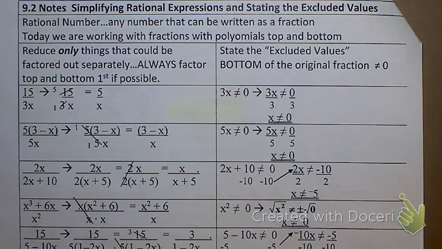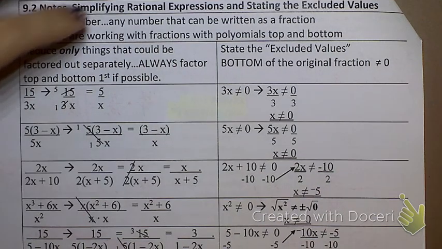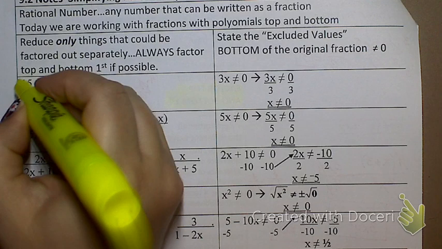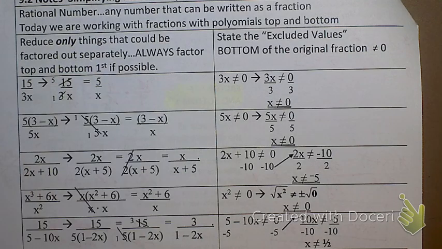I want to talk to you about this. On this page, this is simply another page of examples that are already done for you. Let me step back. It's not the multiplication and division. These are all examples of what to do after you've multiplied and divided.